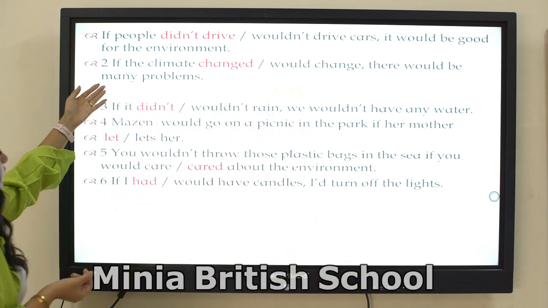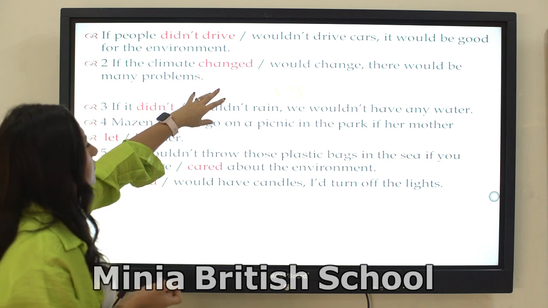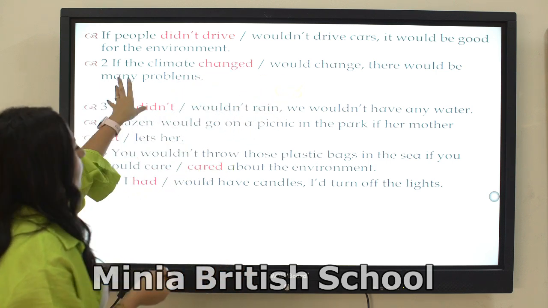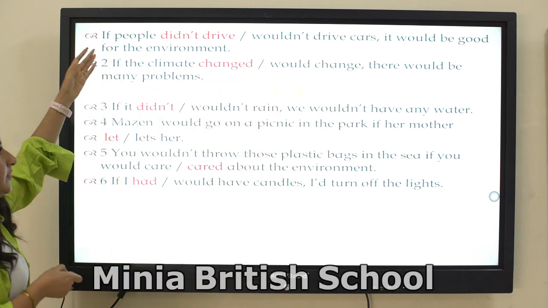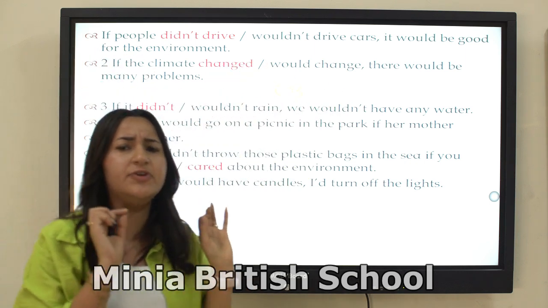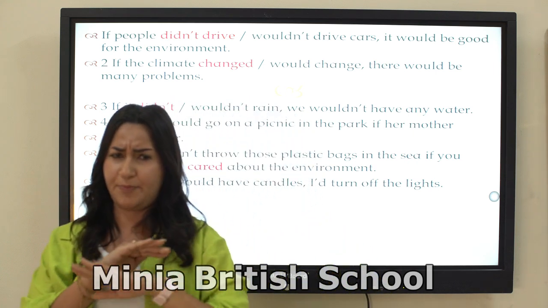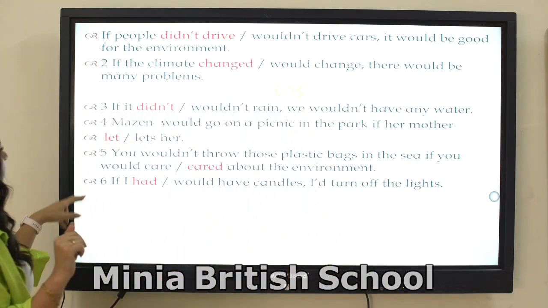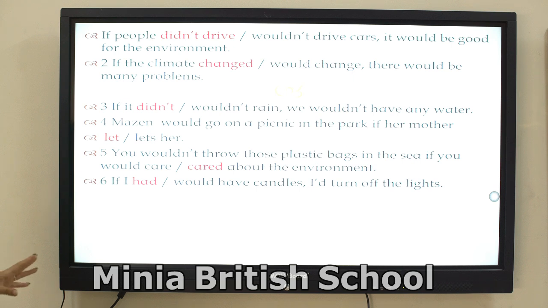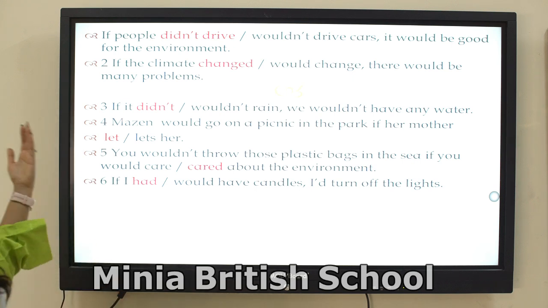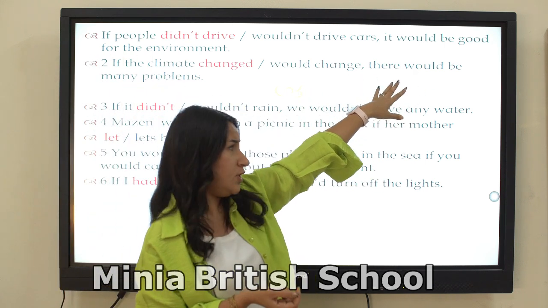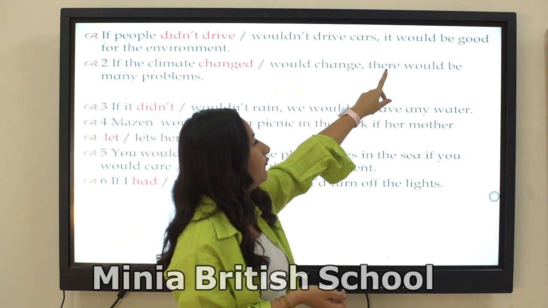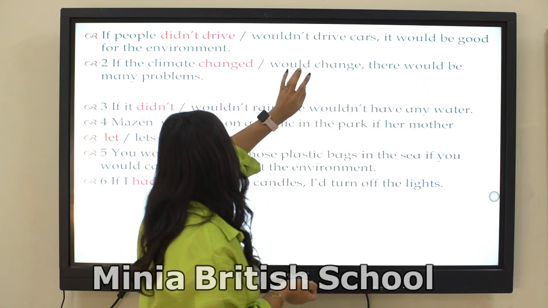So, "if people didn't drive cars, it would be good." We have here would, so we must use a past simple, didn't drive. And don't forget, after didn't we put the base form. Number two: "If the climate changed, there would be many problems." So it changed, because we have here would be in the result clause or main clause, would plus base verb form.